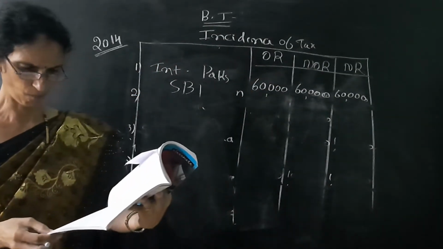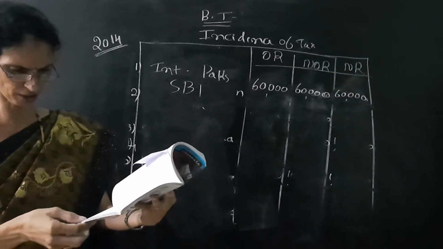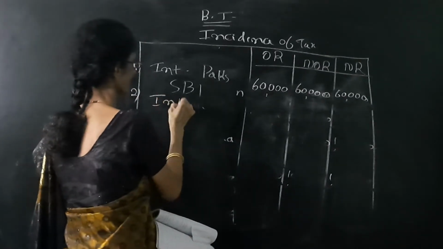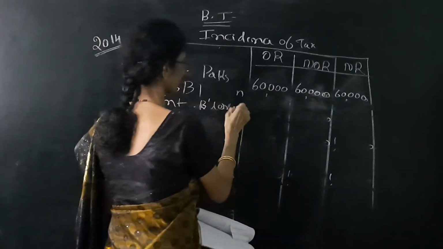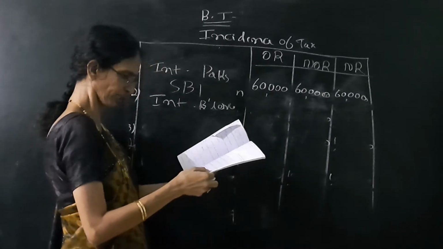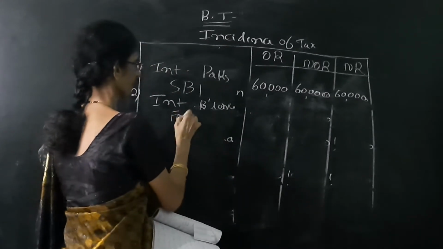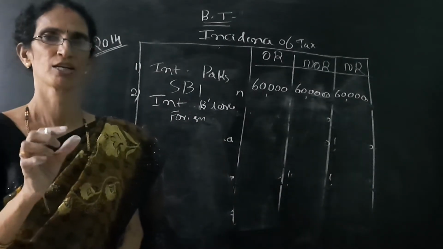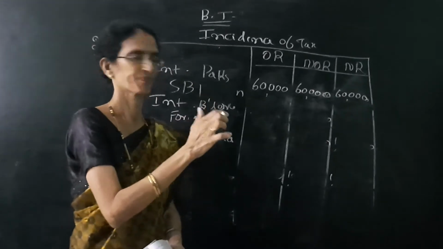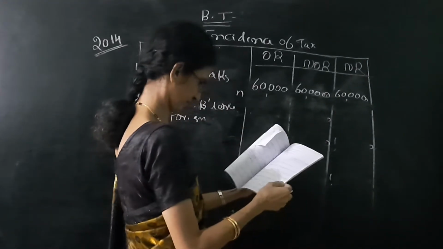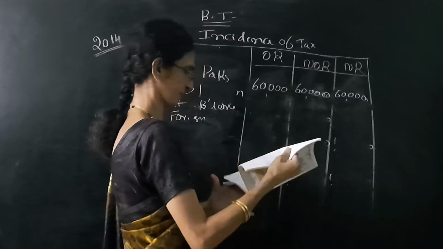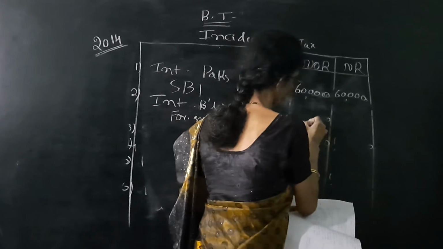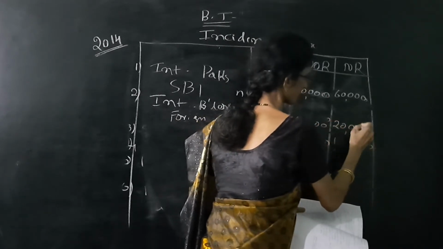Next one is interest on deposit with Bangalore branch of a foreign company. Once again, interest from Bangalore, that is interest due from the Bangalore branch of a foreign bank. Whatever may be the bank, the interest is received from the Indian bank. So three columns yes, yes, yes. So the amount is 20,000. So we have to write in three columns 20,000, 20,000 and 20,000.